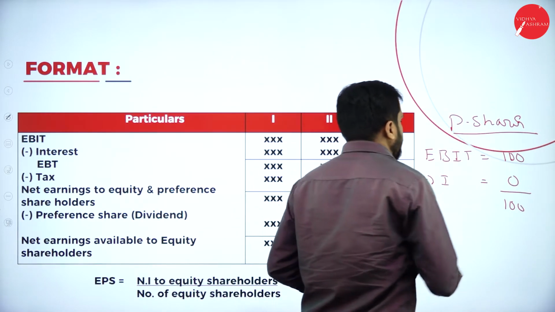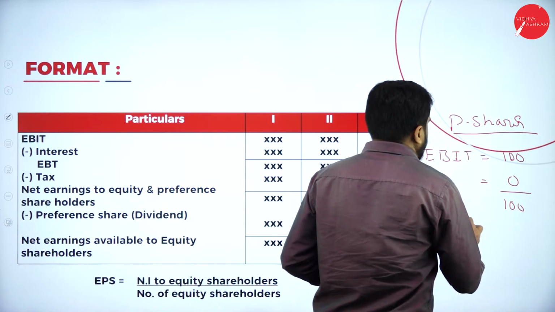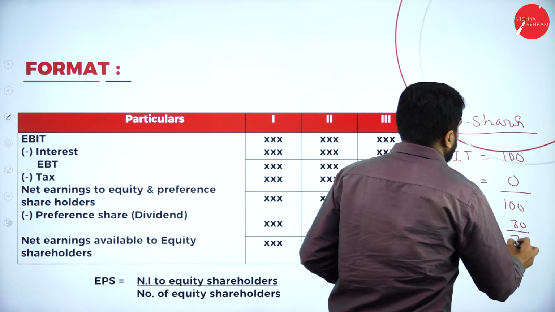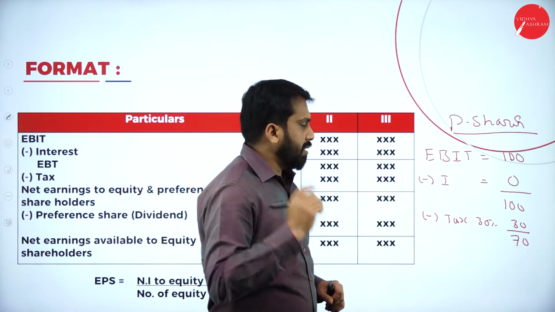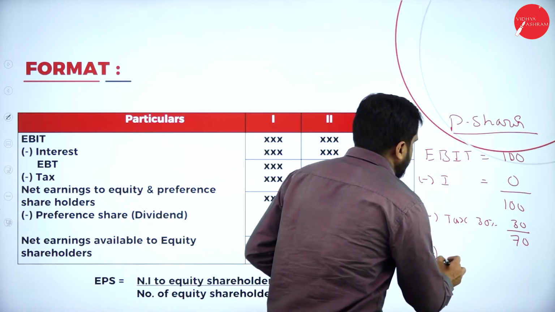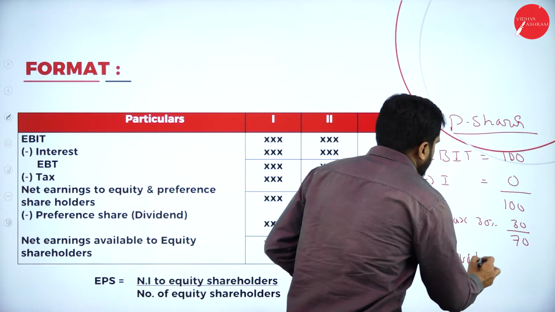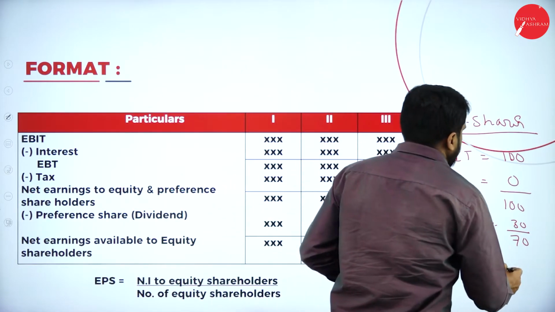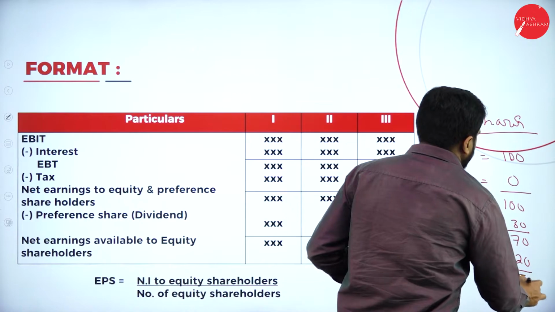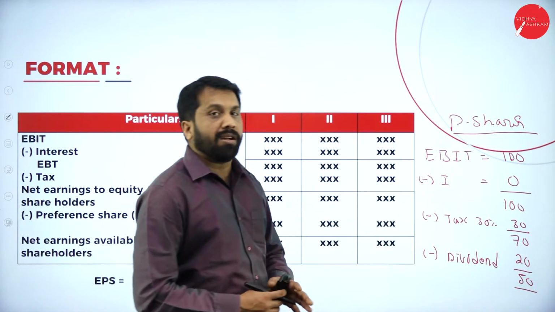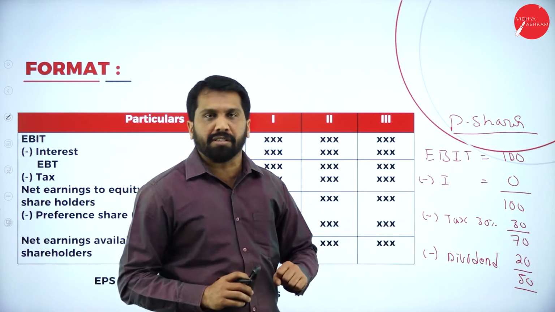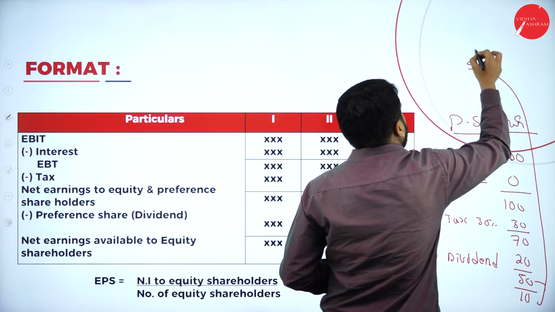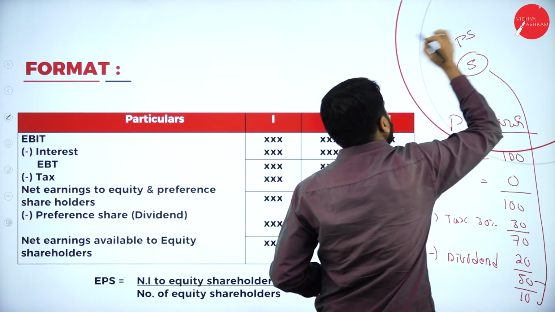Clear? Then minus taxation. Tax, just assume 30%. So it will be 30, and you get 70. Hope you are clear. After this, you minus dividend. Why? Because it is preference shareholders. Now, 70 minus 20 rupees dividend, you will get an answer of 50. Just assume that you have old 10 equity shares. 50 divided by 10, you get an answer of 5 per share. Earning per share is 5.